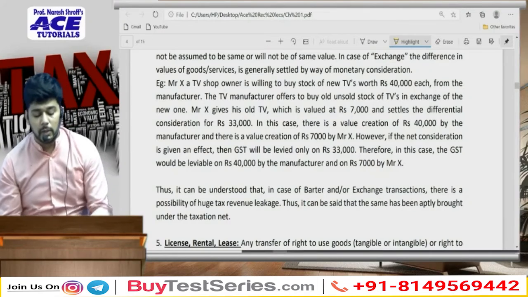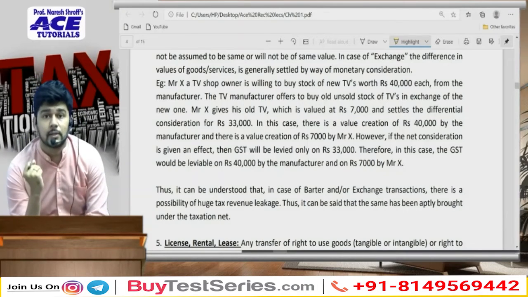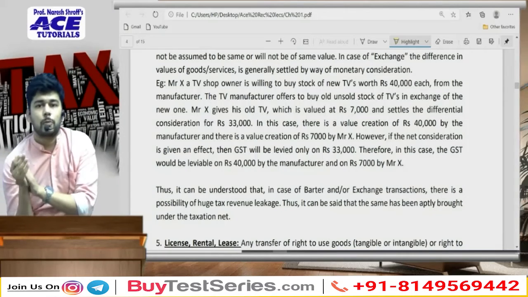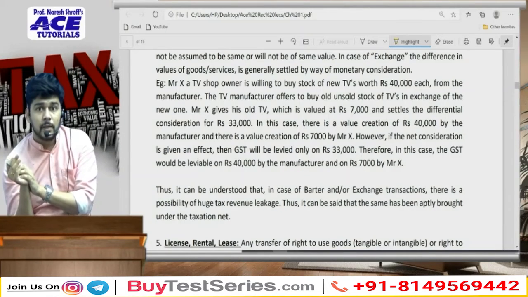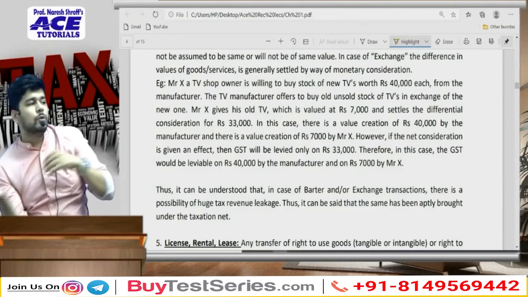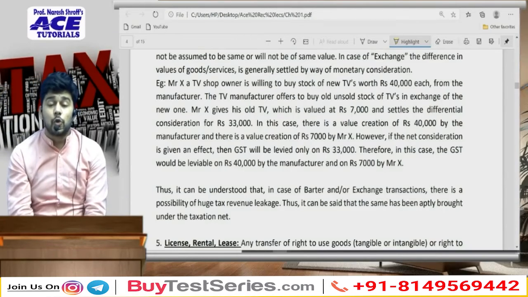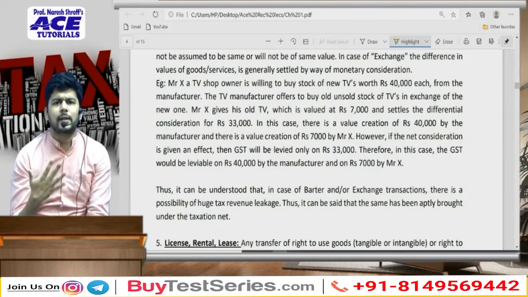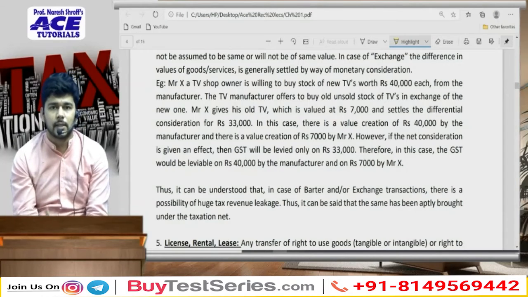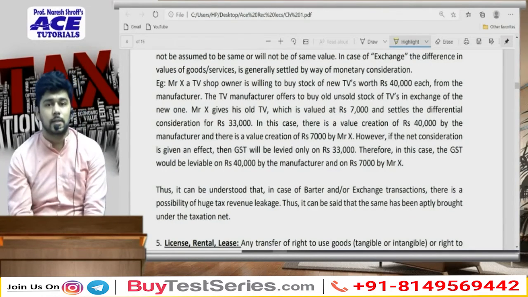So over here there is one transaction of supply from the manufacturer to the TV shop owner of 40,000 rupees. There is another transaction of supply of rupees 7,000 from the TV shop owner to the manufacturer. So end of the day they may end up only settling a net 33,000 rupees. That is fine. But for the purpose of GST, these are two different transactions and they will be liable for GST.